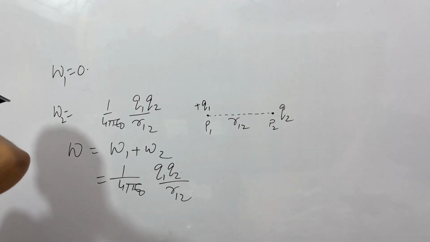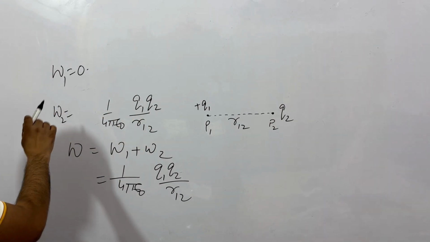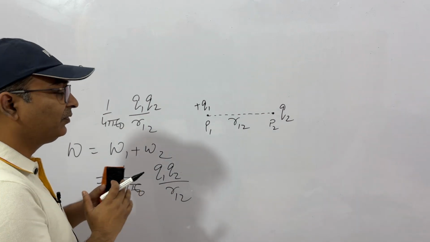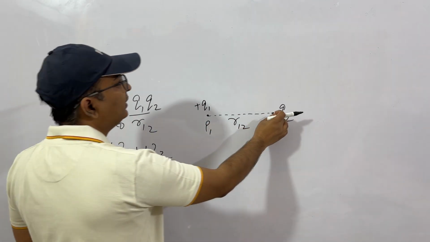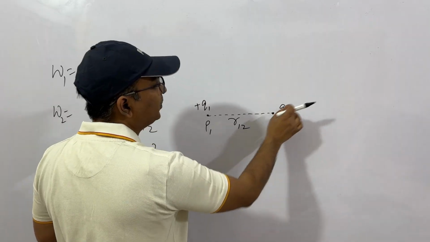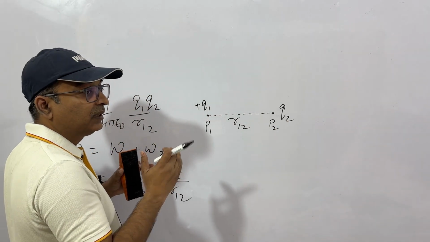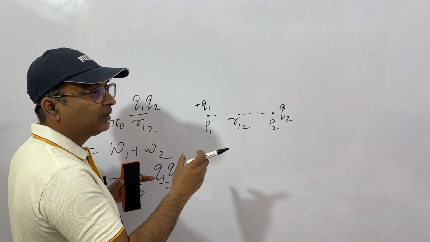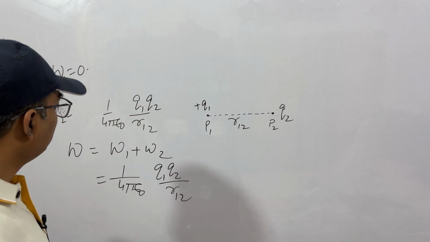So the significance of this is that if we know the potential energy, and the difference in potential energy, if this system is somehow disturbed, let's say we displace Q2 from here to here by a certain amount, then we have a difference in energy. That energy will go as kinetic energy. Okay, so we will use it in some examples.